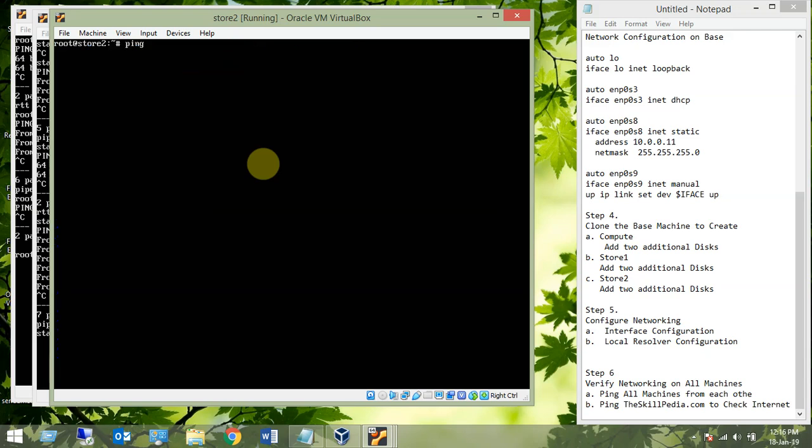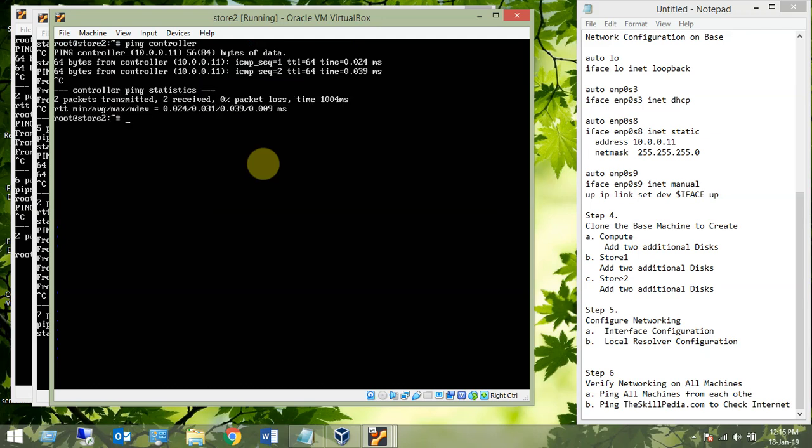Ping controller, yes, we are able to ping controller from here, right? And if up enp0s8 is already up, okay, it is already configured, so that's fine, it's all working.